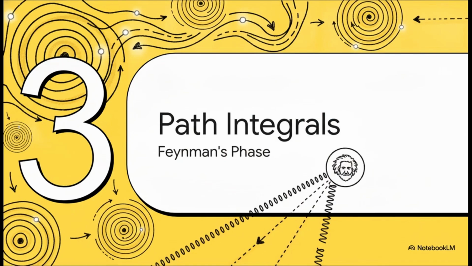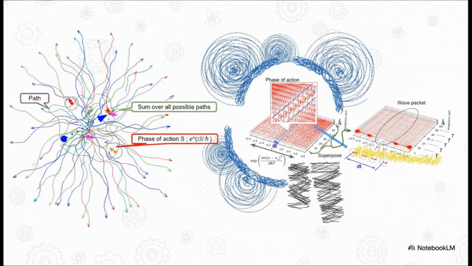Let's jump ahead to Section 3, Feynman's path integral phase. To truly grasp how this probability moves and how mass mathematically anchors it, we have to look at 1948 and Richard Feynman's totally brilliant path integral formulation. Feynman proposed something absolutely radical. He said a quantum particle doesn't just take one single path from point A to point B. No, it takes every possible path simultaneously.